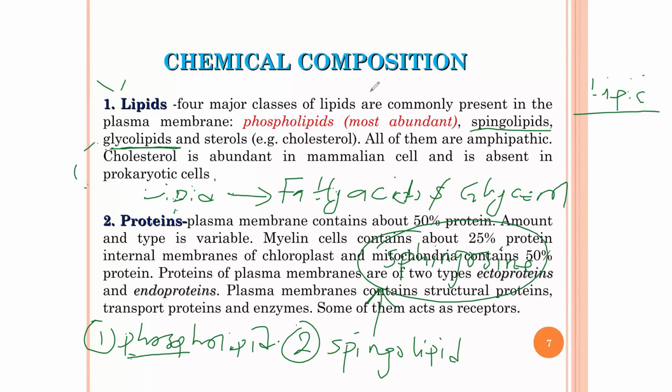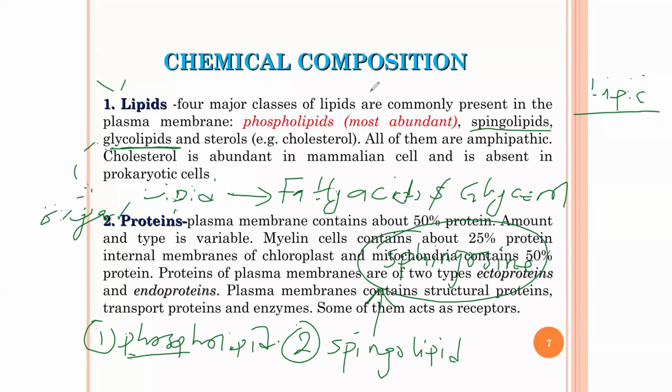Glyco means sugar. Sugar means carbohydrate. So glycolipid means there are lipids that have sugars attached to them. And there are also steroid lipids. So these are the four major lipids that are found in the cell membrane, and the one that has the highest percentage and is the most abundant is phospholipids. So you need to get this. These are the major lipids that are found in the cell membrane.